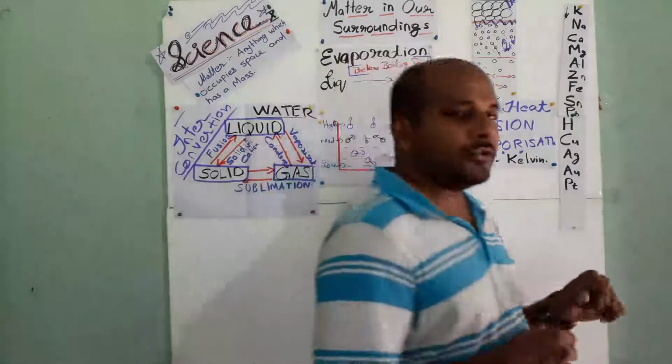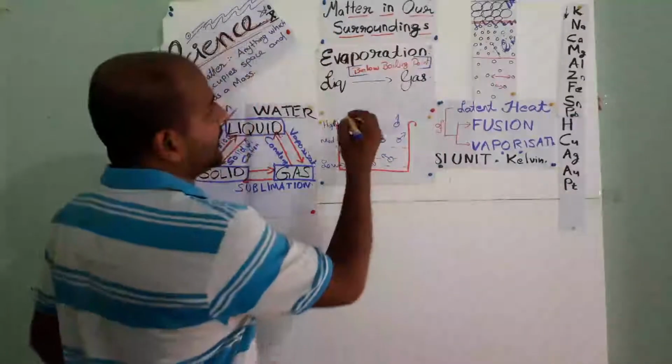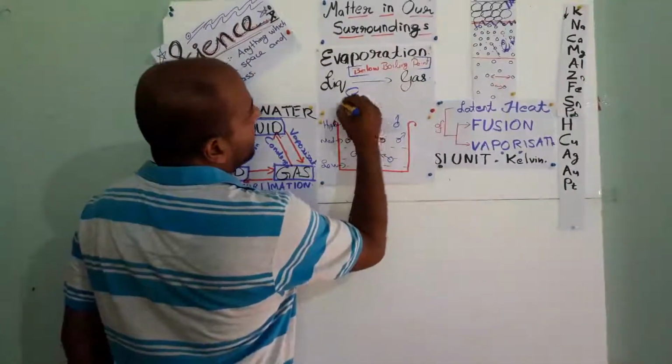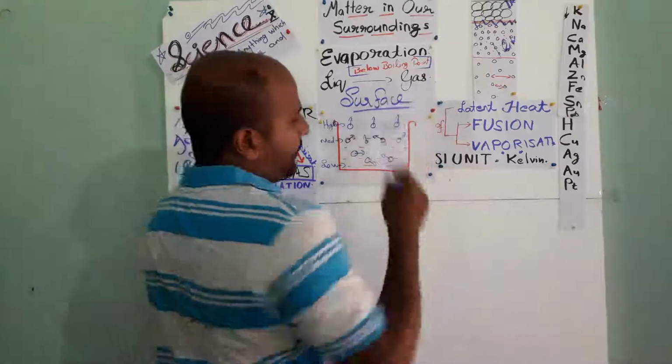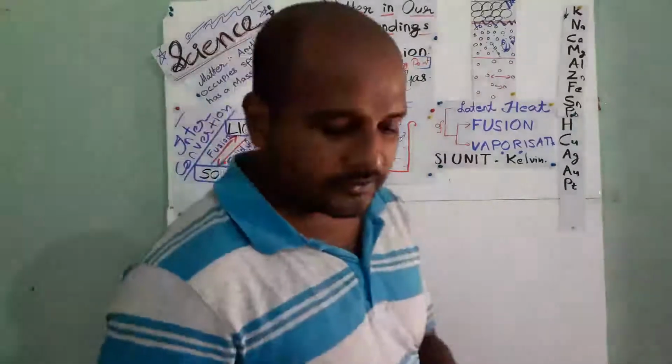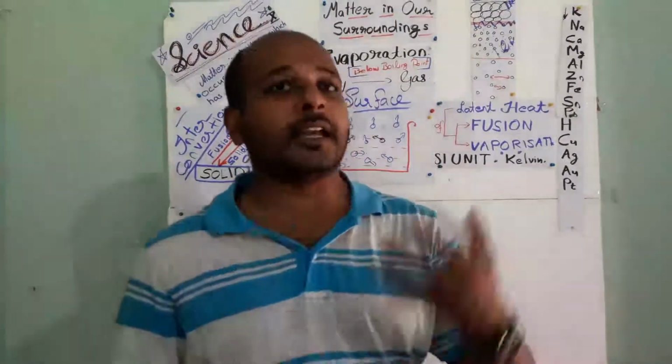Okay, evaporation is also a surface phenomenon. Just keep this in mind: evaporation is a surface phenomenon. Mostly evaporation occurs only on the surface. Understand? That's the difference between boiling and evaporation.